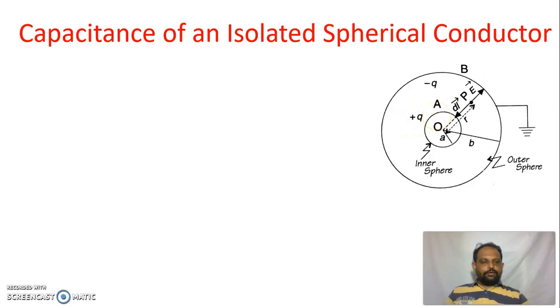And the outer sphere B is connected to Earth. You can see the outer sphere is connected to the Earth, and to the inner sphere we are giving the charge plus q.